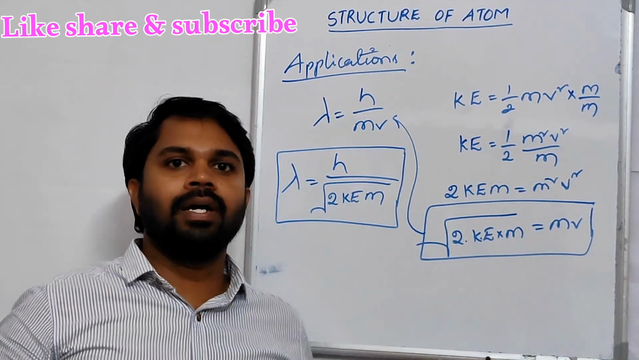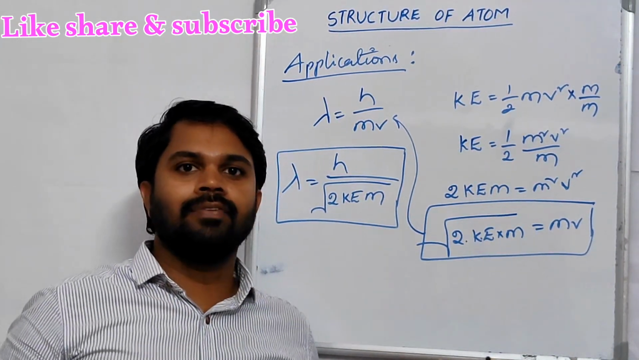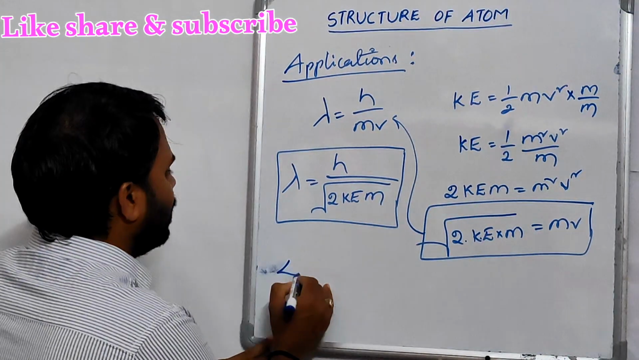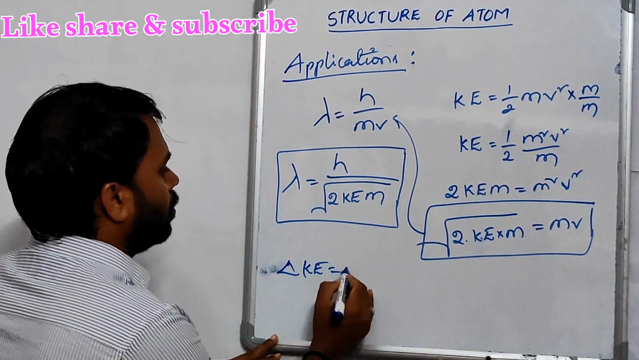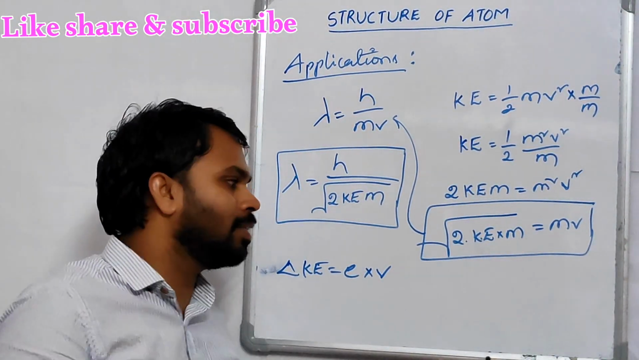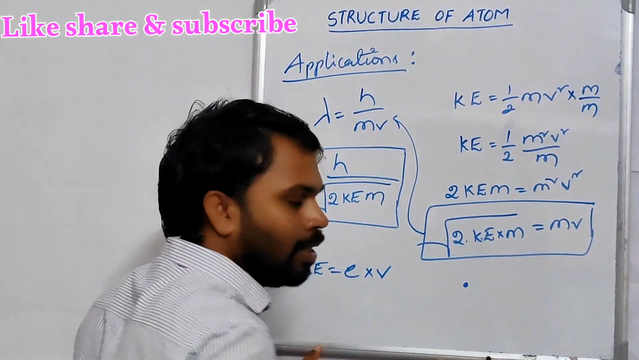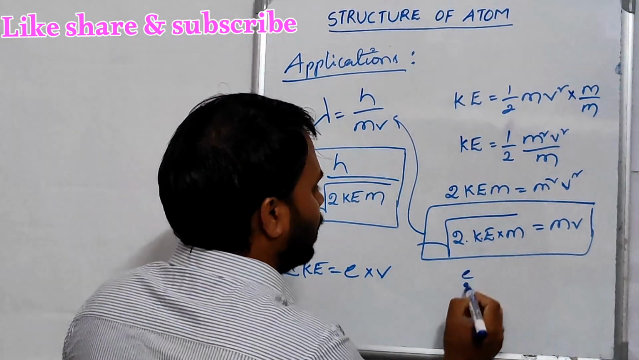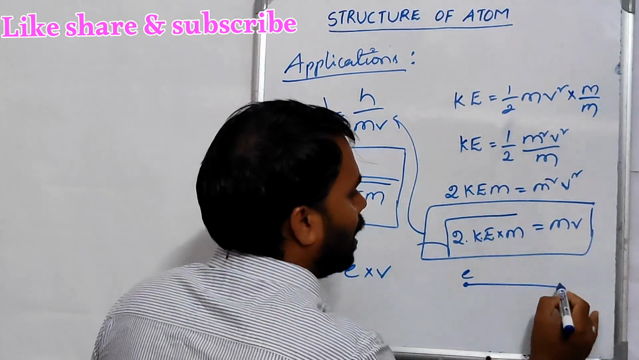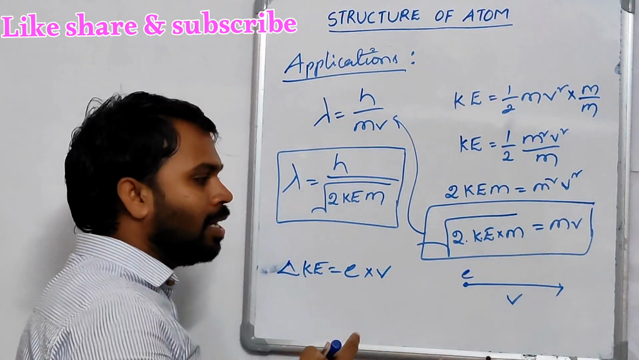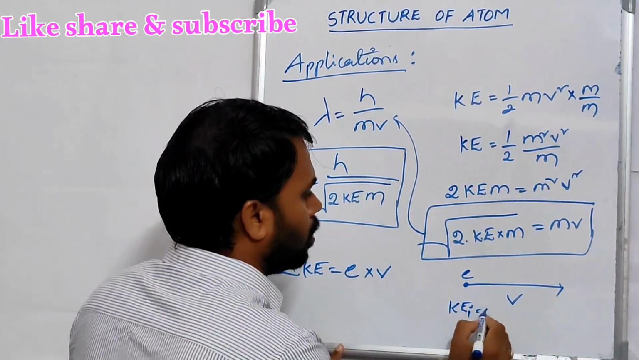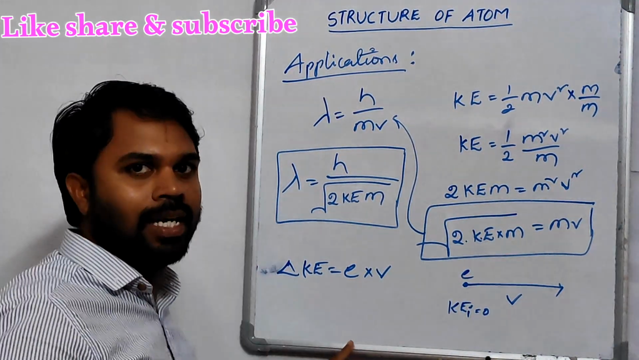If a charged particle like an electron is accelerated with some potential V, then the change in kinetic energy is equal to the charge times the voltage applied. Let's understand. This is a charged particle. Charge is e. Now I am supplying some voltage. Then it starts accelerating. Initially, the kinetic energy is 0 because there is no movement of this charged particle.